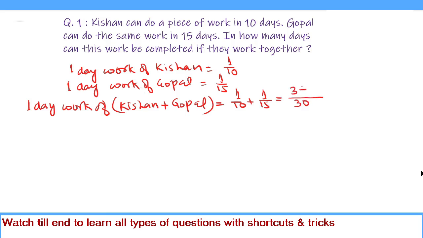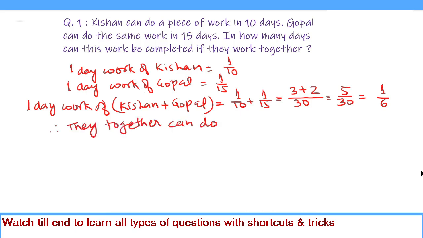This is 3 plus 2. 10 divides 30 three times, so 3, and 15 divides 30 two times, so plus 2. This comes out to be 5 upon 30, which equals 1 upon 6. And the reciprocal of the work is the number of days. Therefore, they together can do the work in 6 days.